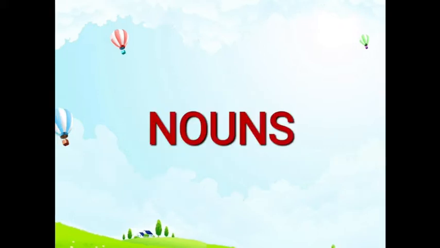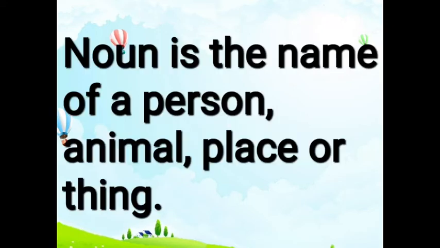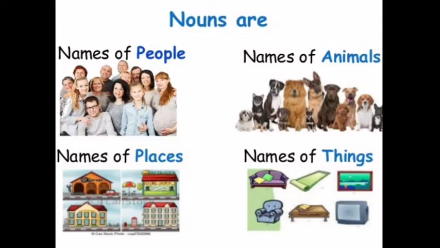At first, we are going to discuss nouns. Let me ask a question. What do you mean by a noun? Or what is a noun? Yes, nouns are names of people, names of animals, names of places, and names of things. We all know that these nouns are again classified into a few types. Let's see what they are.